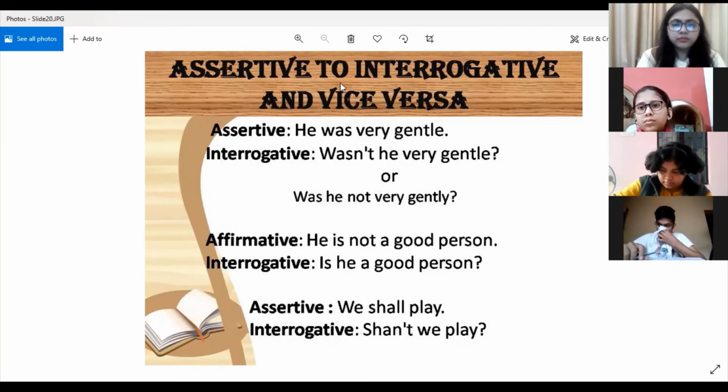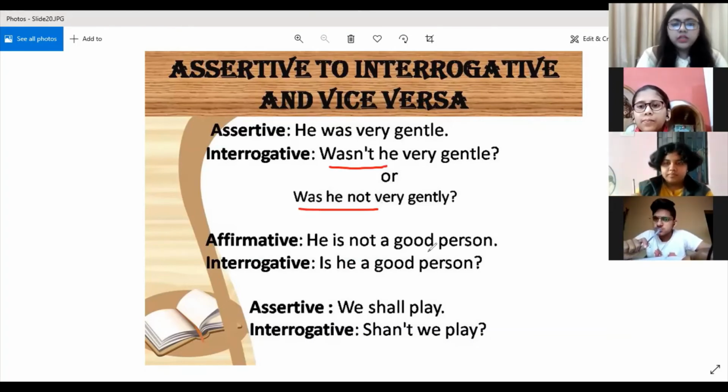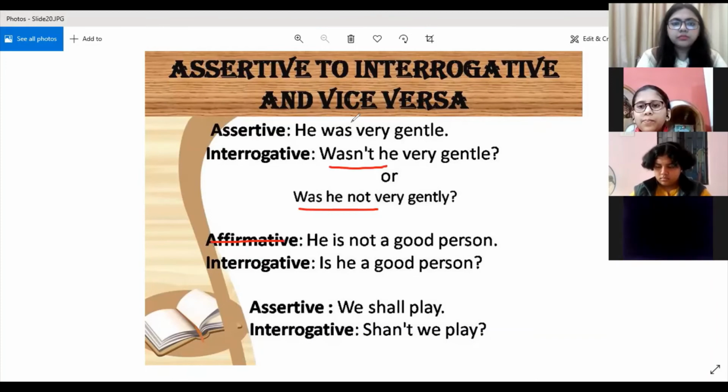Please pay attention to the differences. Wasn't he? Was he not? This is the way of writing an interrogative sentence. Fine. So, he is not a good person. The sentence is given in negative form.